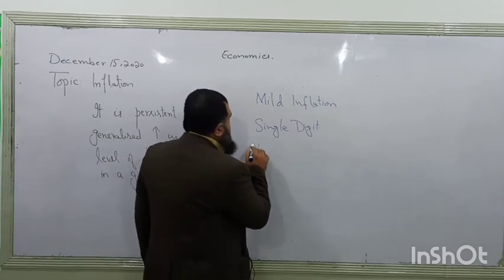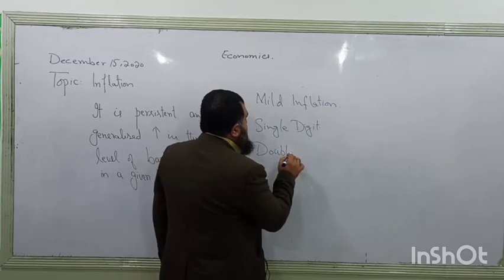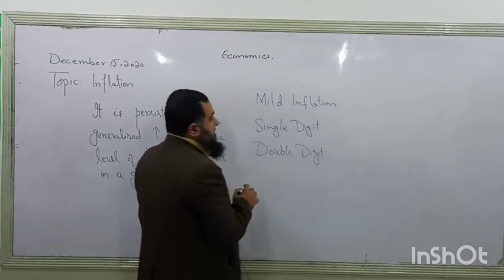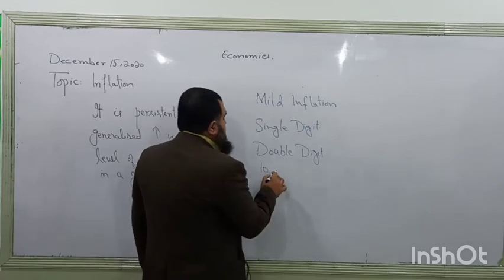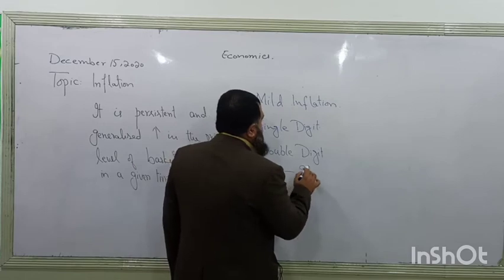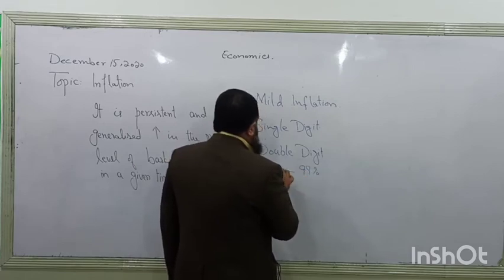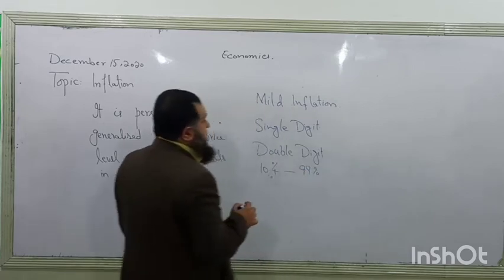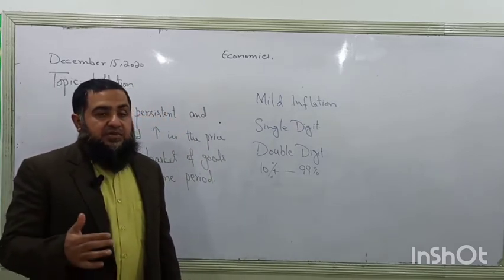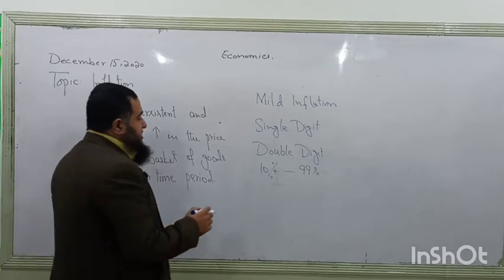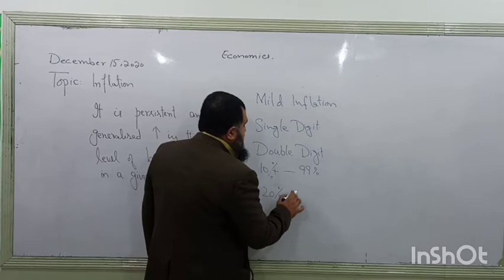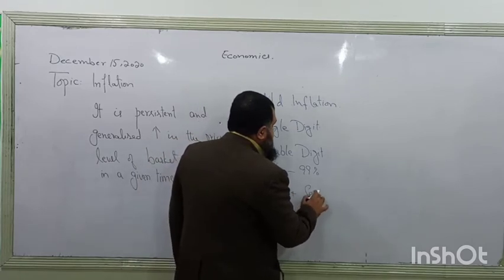Double digit inflation starts from 10% and goes up to below 100%, you can say 99%. And within this double digit inflation, when prices are growing by 20% or more, 20% plus, that is called serious inflation.